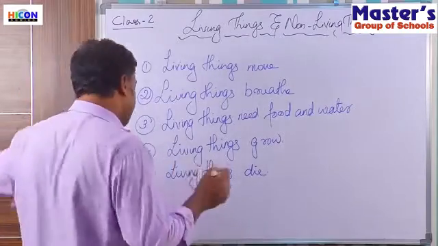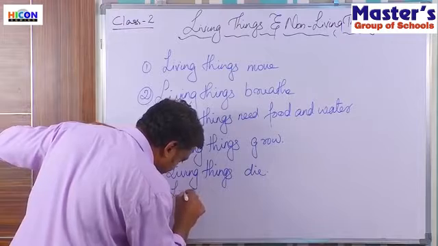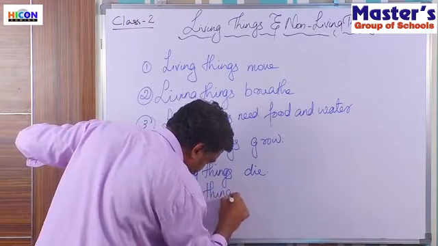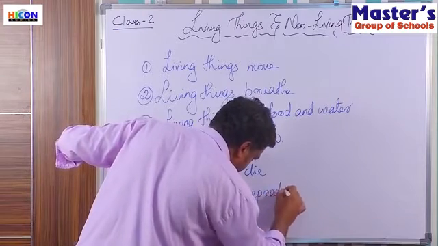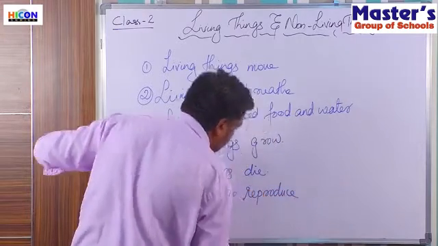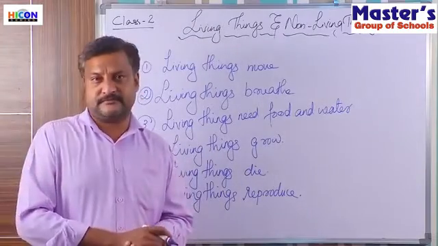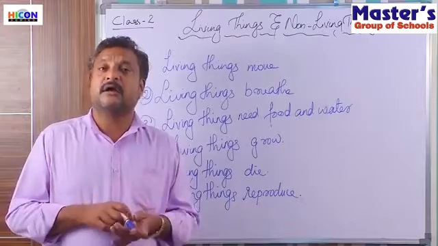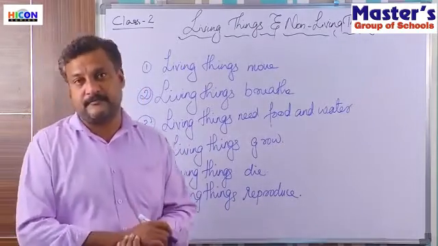Then, the next difference is, living things reproduce. Reproduce means what? Yes, give birth to their younger ones. It creates the younger ones. It produces new babies.